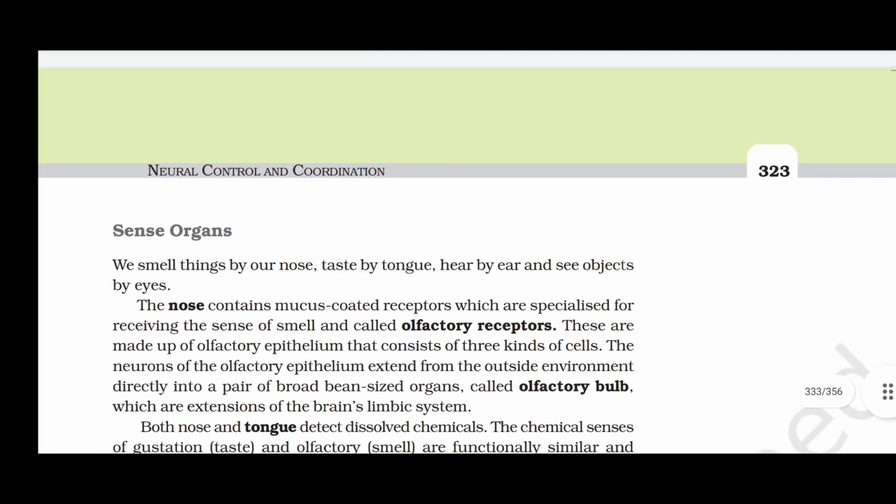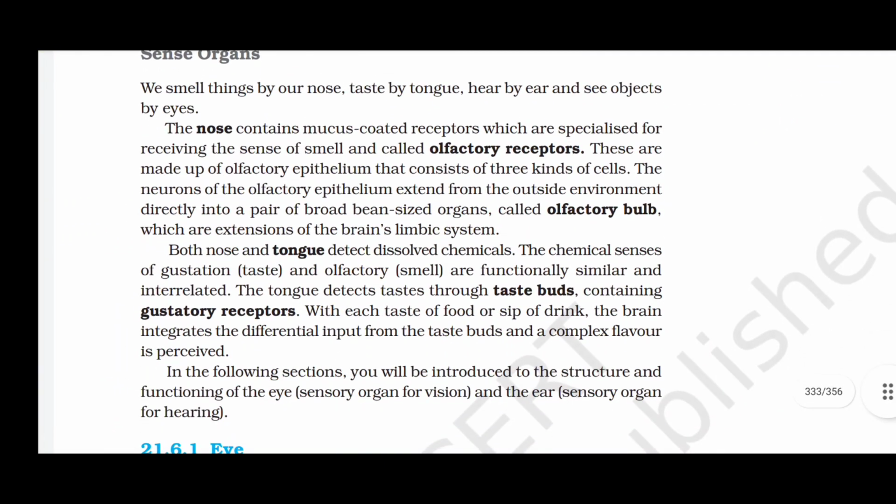Sense organs. We smell things by our nose, taste by tongue, hear by ear, and see objects by eyes. The nose contains mucus coated receptors which are specialized for receiving the sense of smell and called olfactory receptors. These are made up of olfactory epithelium that consists of three kinds of cell. The neurons of the olfactory epithelium extend from the outside environment directly into a pair of broad bean-sized organs called olfactory bulb, which are extensions of the brain's limbic system.